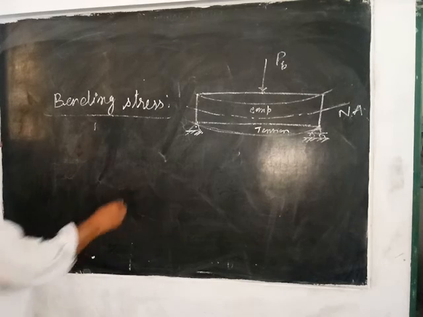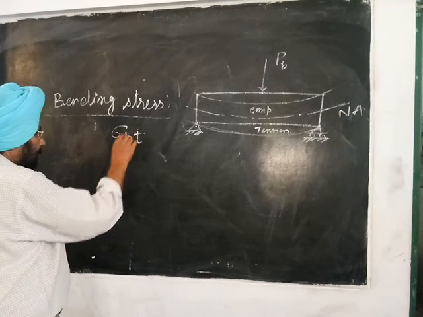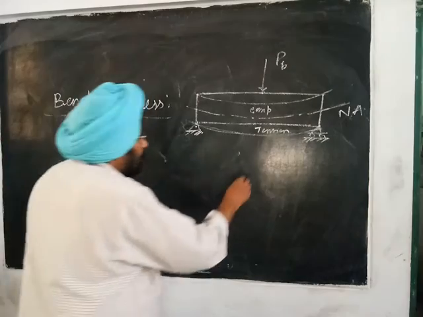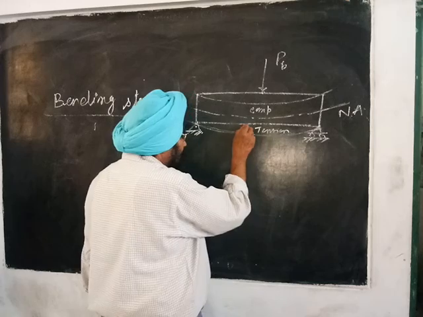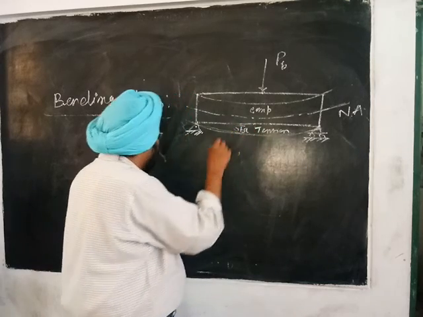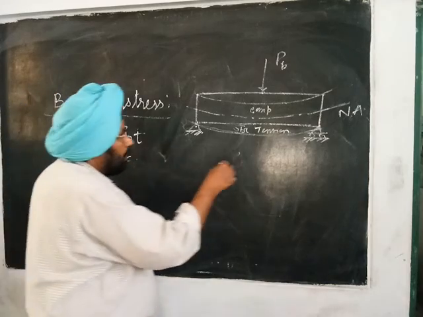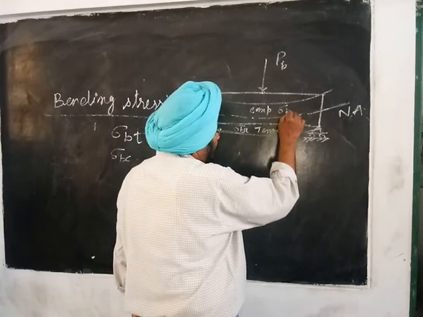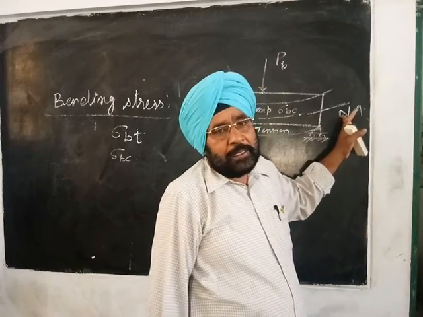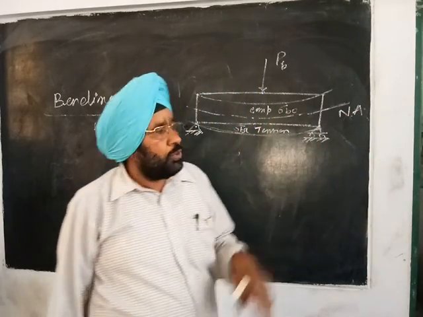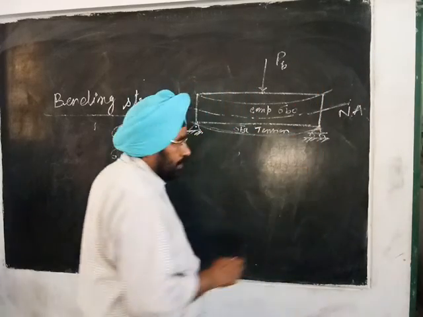Bending stress is denoted by sigma b. Sigma bt means tensile bending stresses, below the neutral axis. Sigma bc means compressive bending stresses, above the neutral axis. At the neutral axis, the stresses are 0. The neutral axis always passes through the centroid of the cross section.